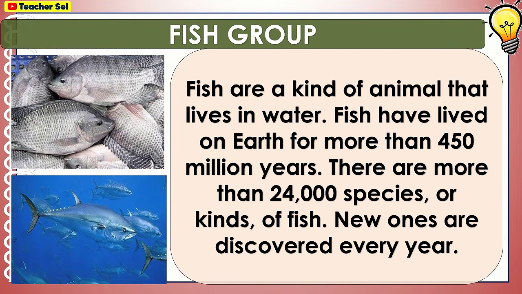Fish group. Fish are a kind of animal that lives in water. Fish have lived on Earth for more than 450 million years. There are more than 24,000 species or kinds of fish. New ones are discovered every year.